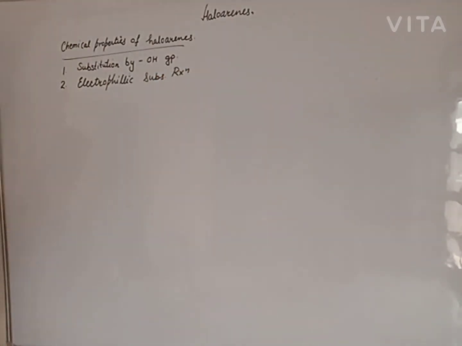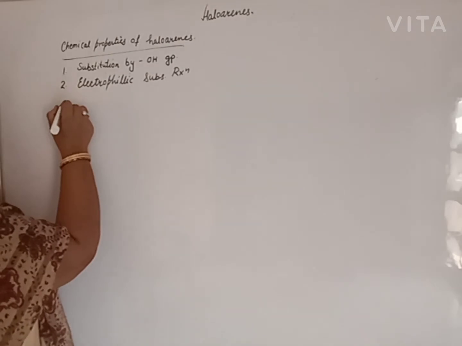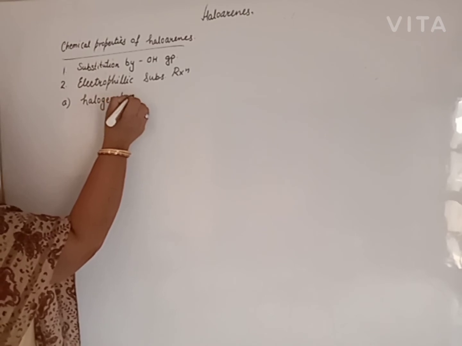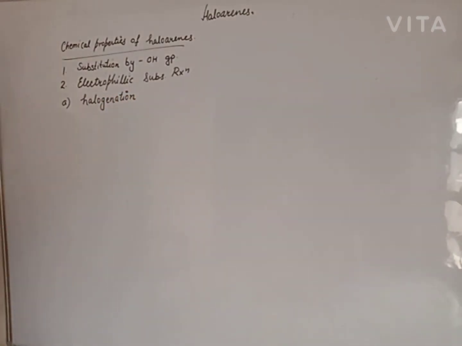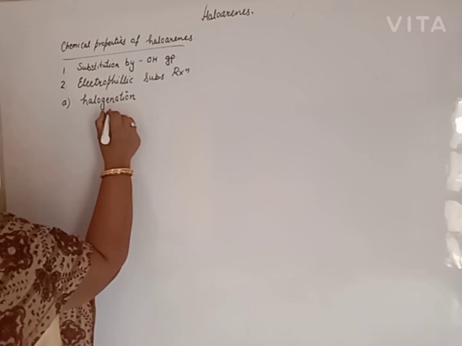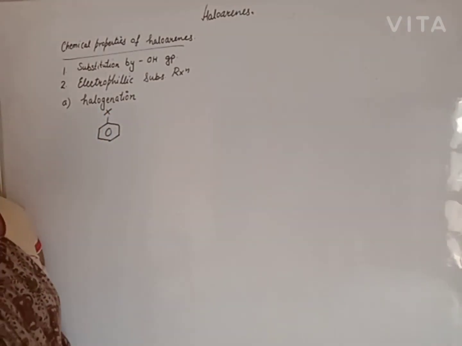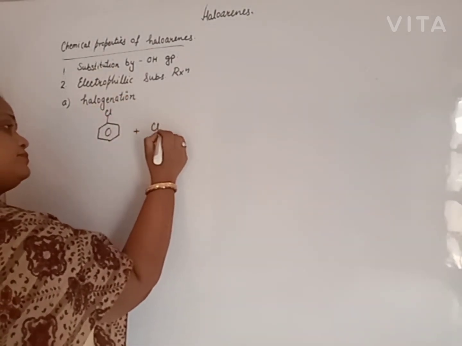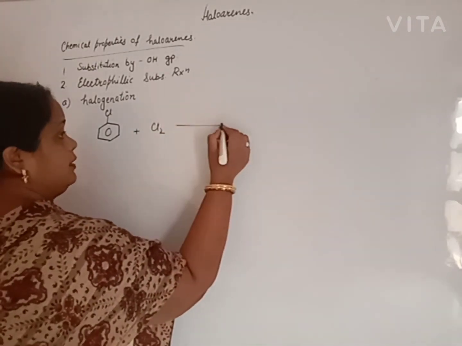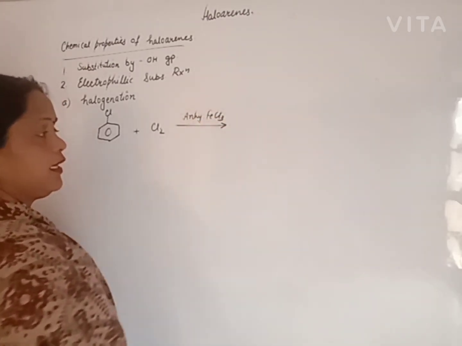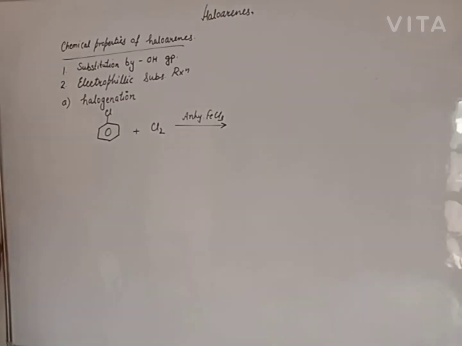Better, these reactions are halogenation. In case of halogenation, what will happen? Haloarene, maybe chlorine, bromine, fluorine, iodine, anything, is treated with halogen in presence of halogen carrier: FeCl3, AlCl3, zinc chloride, anything.